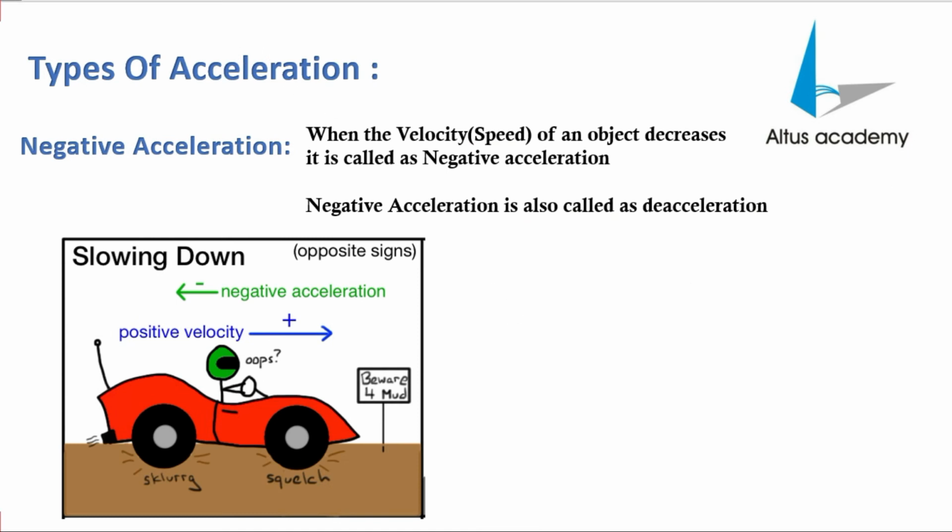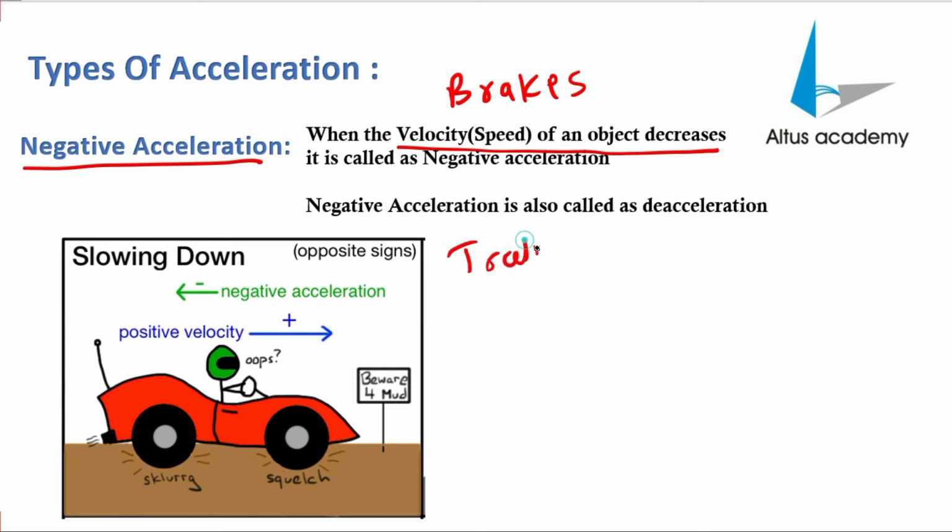Now what is negative acceleration? Negative acceleration means when the velocity of an object decreases. In simple terms, when you are applying the brakes. Whenever you apply the brakes, that always comes under negative acceleration. Let's take an example of a train. When you apply the brakes to the train, to the car, to the motorcycle, any object, when you're applying the brakes.